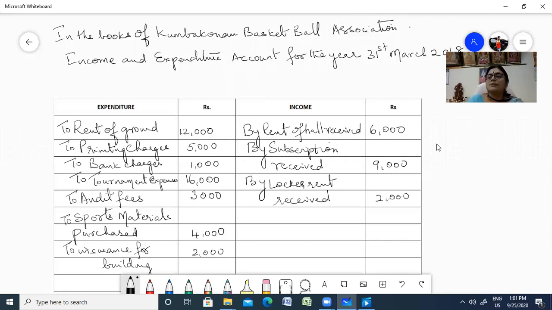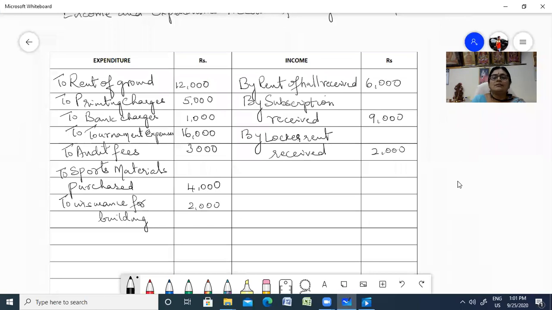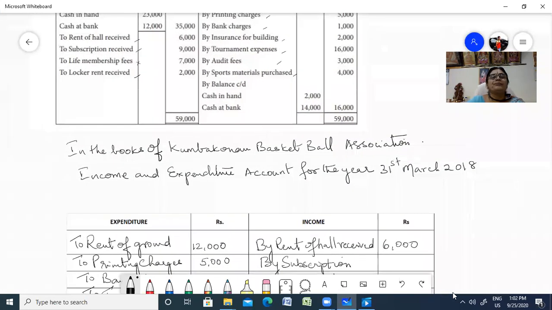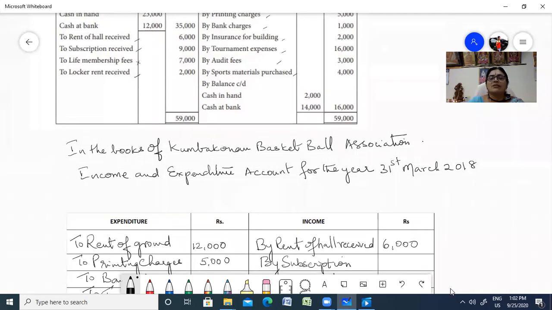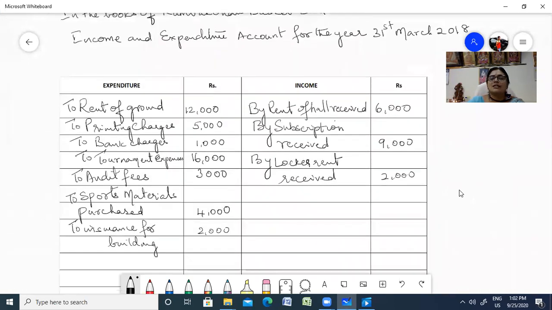Subscription can be yearly, half yearly or monthly. You subscribe to play there, isn't it? That is the subscription received, then rent for the hall received. You are paying here, and you are receiving here. Just see whether we have left out anything. You can go back to the problem and check. Rent for hall received, subscription received, locker rent. That's only 3 items, and here we have 7 items. We have already checked that, so we are finished.